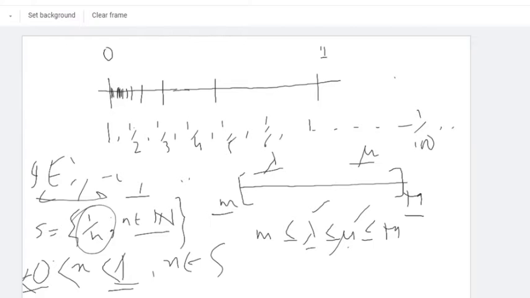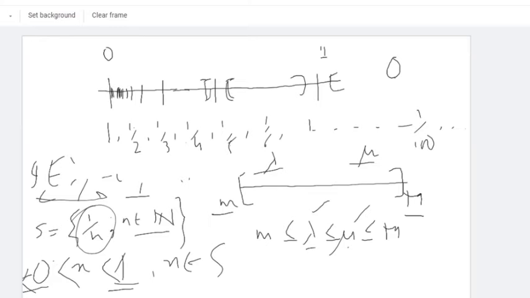1 by 100. Now 1 cannot be the limit point because if you draw a neighborhood around 1, you will never get infinitely many points within it. Half is also not possible because inside a neighborhood of half you never get infinitely many points. Similarly 1 by 3 is not possible, 1 by 4 is not possible, 1 by 5. If you take 1 by 100, this is also not possible. So the only point whose neighborhood contains infinitely many points is 0.